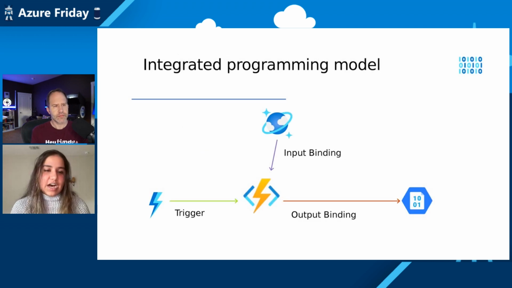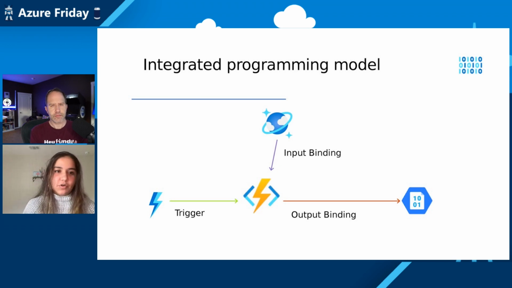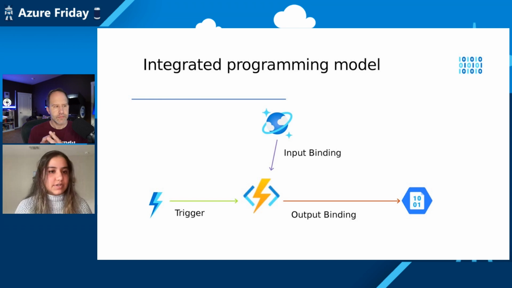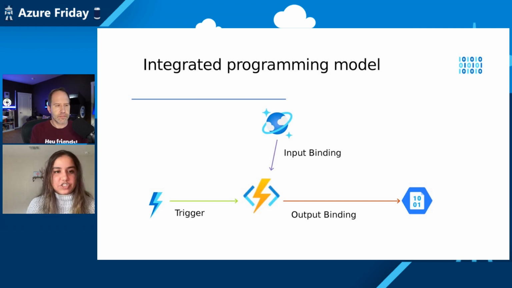And then before we get into more about this V2 programming model, I do want to go over the core of the functions programming models in general. And this includes three main components. The first one is the required trigger. And a trigger causes the function to run. So this could be on a schedule, so a timer, it could be an HTTP request, it could be when an event is processed. But the trigger is really what starts this function and makes sure it can run.